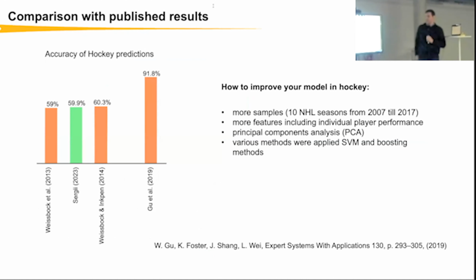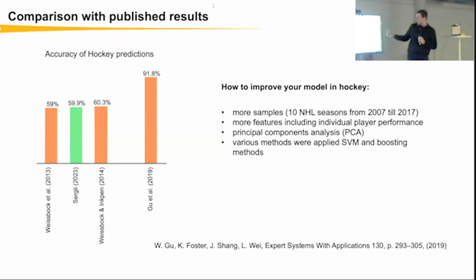Well, we can compare, for example, with results obtained by other people. This is what you can see in the literature on sport predictions in hockey. We see that two other teams obtained nearly the same accuracy, 59 and 60%. But there was one team which obtained 91% accuracy. So this is kind of a breakthrough for hockey predictions.